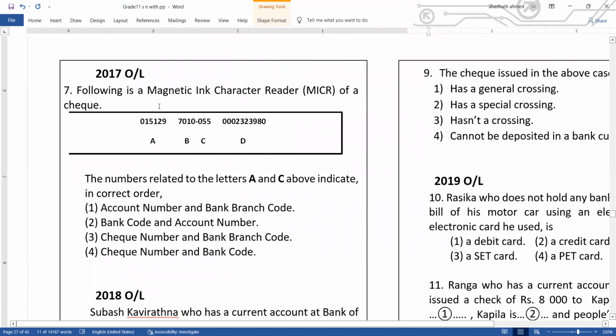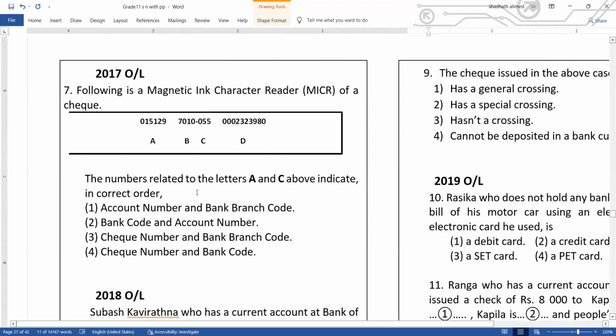Following is a magnetic ink character read, MICR, of a check. I showed you the check earlier at the beginning; you can rewind the video and see. The first number is the check number. The second number is the bank number. C is the branch number. B and C together we call the bank code. And D is the account number.